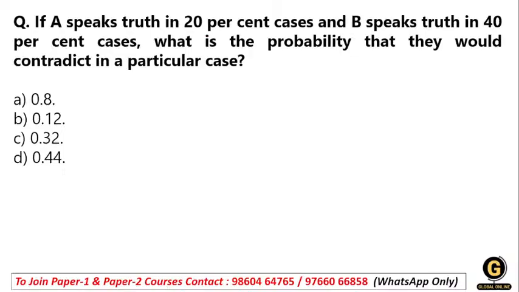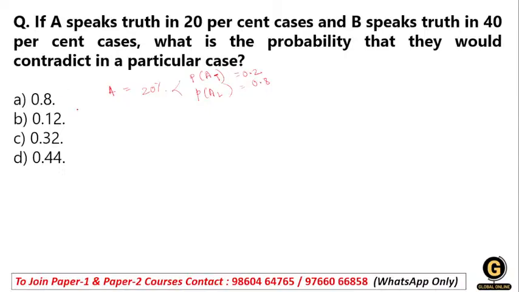First case, he said A is a person who speaks truth 20% of the time. So what is the probability? That means the probability of A telling the truth is 0.2. Okay, so here the probability of A lying is 0.8.